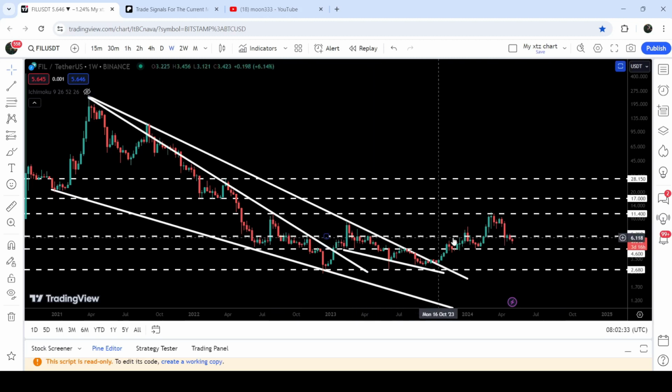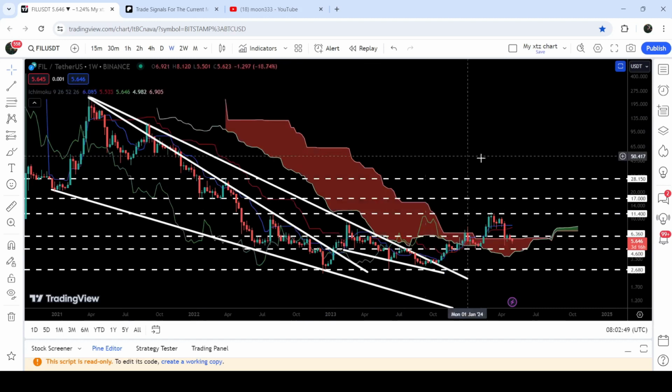And now the next support will be here at $4.60. That is a quite long-term support that had been previously working as support here, and support here, and for several weeks a month it had been working as support here as well. And at the same time, Filecoin is also retesting the previous resistance of Ichimoku bearish cloud as a support, and we will also analyze this support as well.